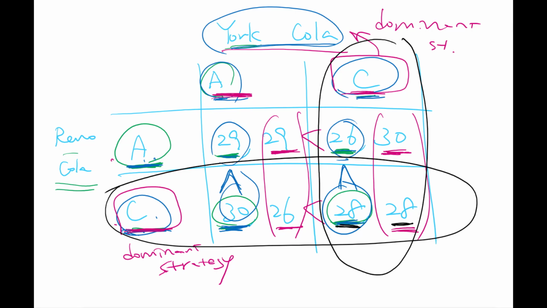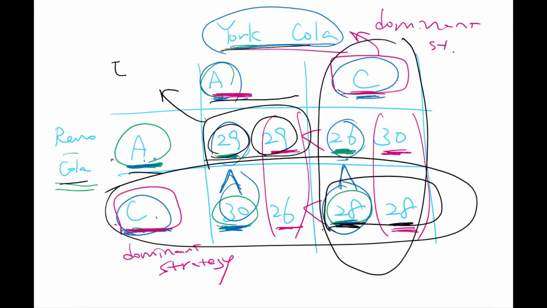But then the question asks you whether this is an example of the prisoner's dilemma, so you can see whether each company could actually do better. The dominant strategy equilibrium generates 28 for each company, and the total profit, the sum of the profit here, is 28 plus 28, which is 56, right? But if these two companies stick to abiding by the agreement, then each one receives 29, and the sum is 58 compared to 56.